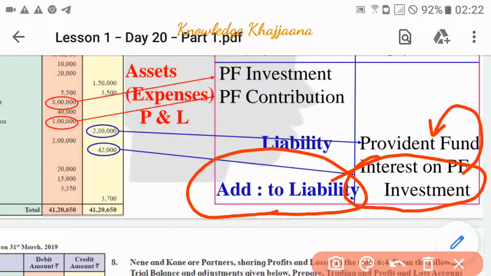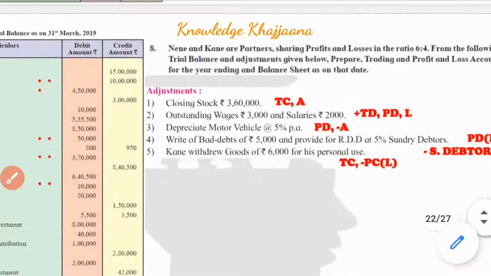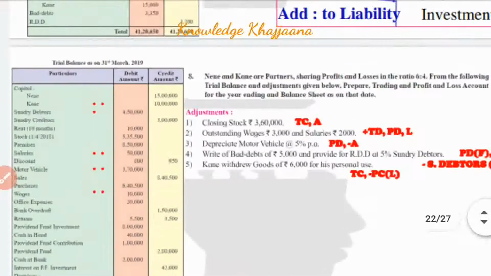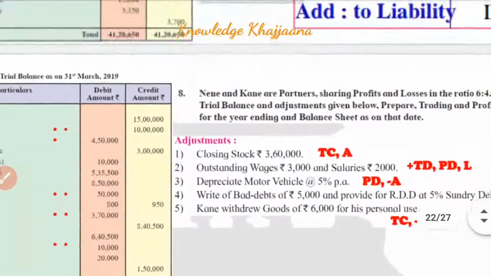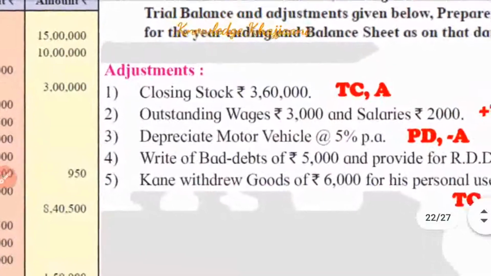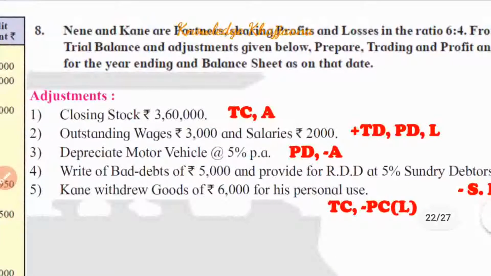Now I think you have come to know it very well. Now let's move to the adjustments. First adjustment, closing stock rupees 3,60,000. Where is it recorded? As usual, closing stock is recorded at the trading account credit side and as an asset.